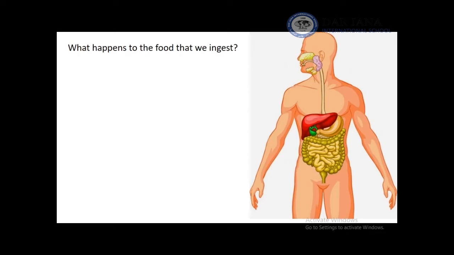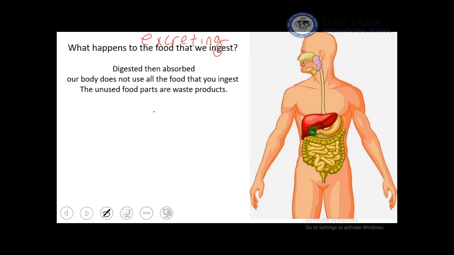Hi, our lesson today is about excretory system. What is excretory system? Excretory system consists of many organs and systems that regulate the elimination of waste outside the body.